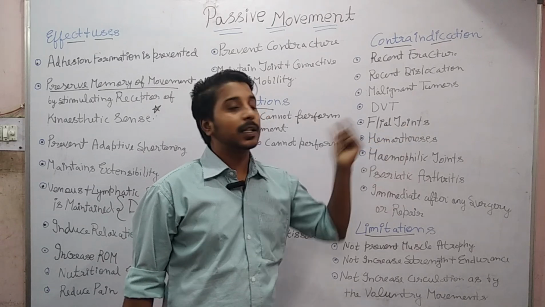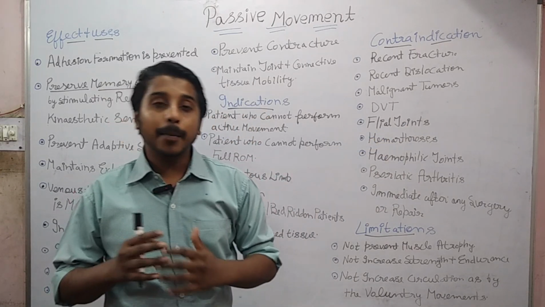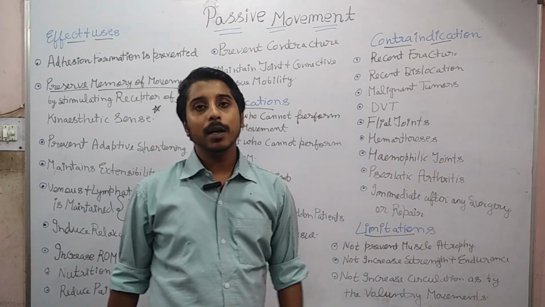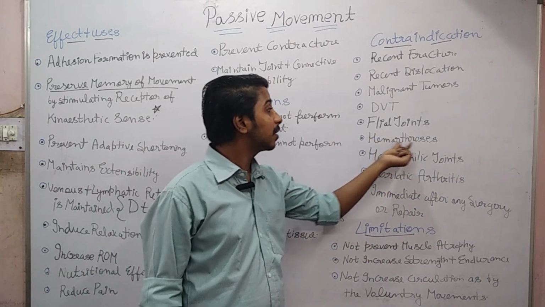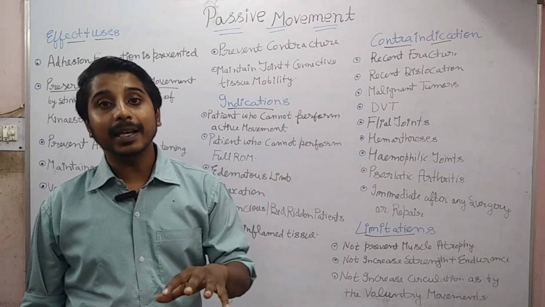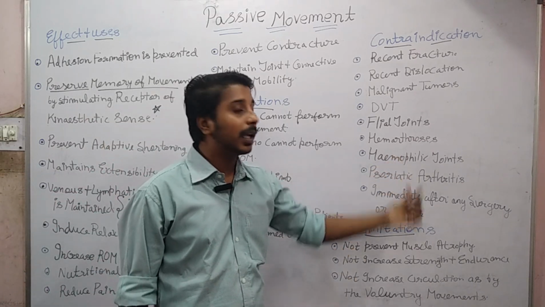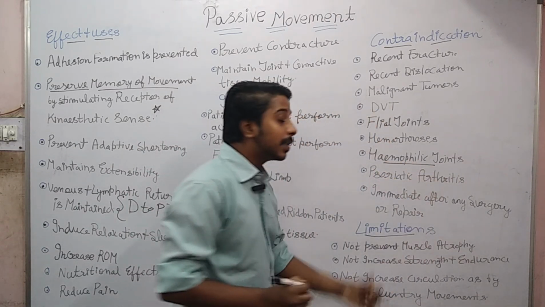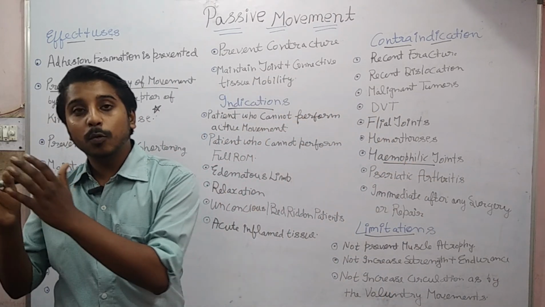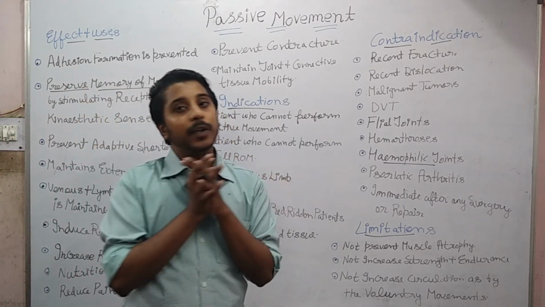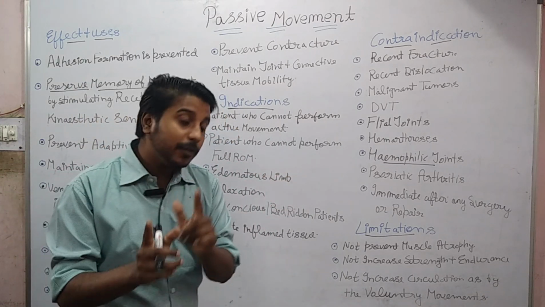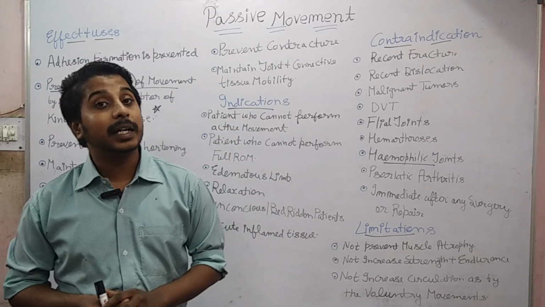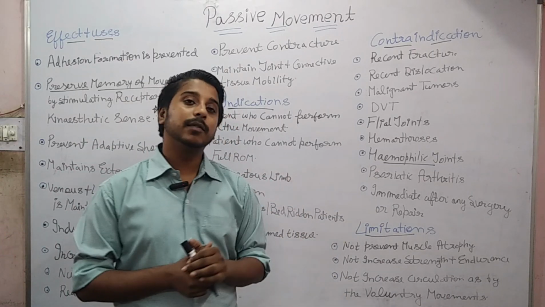Okay, flail joints. Flail joint means that there is an abnormal mobility in the joint and very less stability. Here also we do not give passive range of motion. Then hemarthrosis, that is internal bleeding in the joint. Here also we do not give the passive range of motion. Also in hemophilic joint, sometimes in the patient who is having hemophilia, that is a bleeding disorder, and if that bleeding is occurring repetitively inside the joint, it can damage the joint,